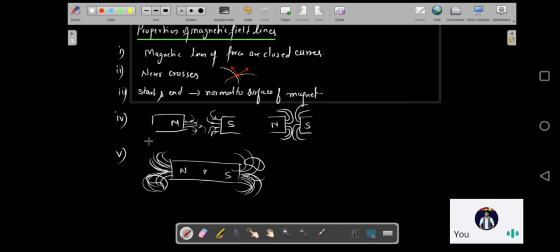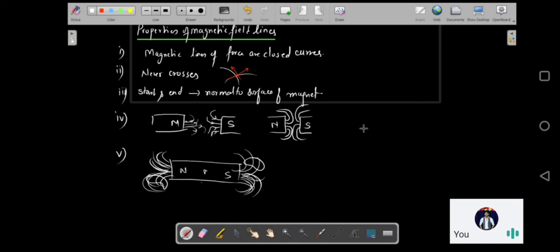Okay, so this is the fifth point. So these are the 5 properties of lines of force or magnetic field lines. I'll just give you an idea. This will be required later, but let us clear it now itself so that it becomes easy for you.